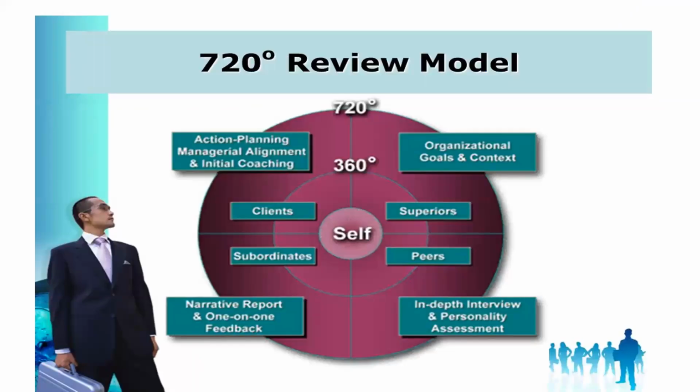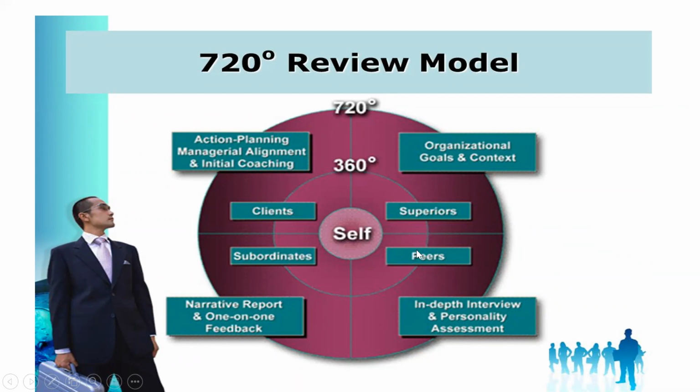Then we have the 720-degree review method, a performance appraisal method. In the 360-degree method, as we know, the employer takes feedback from clients, that is customers, and also superiors, peers, and subordinates.